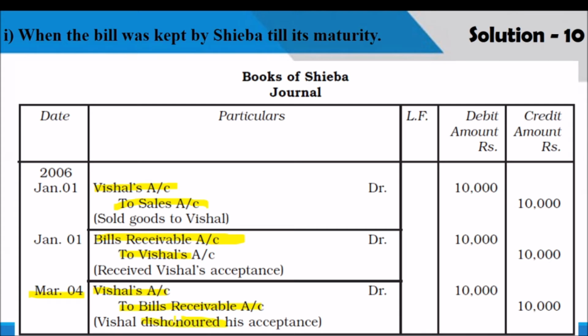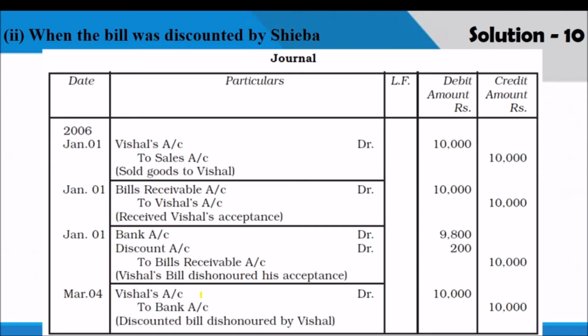And in the book of Shaiba, the drawer, entry will be Vishal's account debited to sales, bills receivable account debited to Vishal, bank account debited. If it is discounted, then we have to write the entries. Okay, bank account debited, discount account debited to bills receivable, and that discounted bill, if it is dishonored by Vishal, entry will be Vishal account debited to bank.